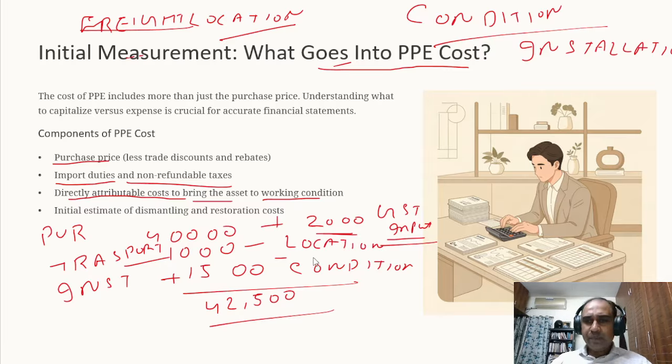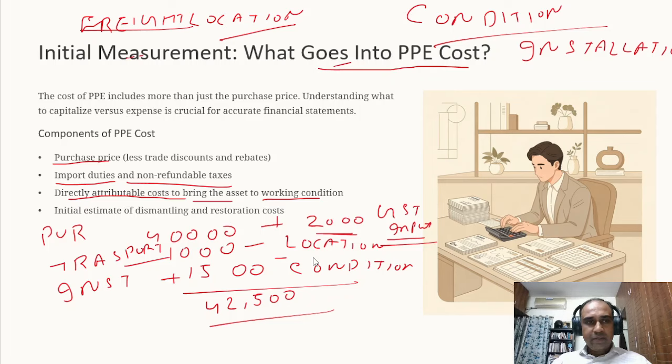So purchase price, and any cost which is directly attributable to bring the asset to a location and condition ready to use can be capitalized. A classic example is, for example, you are going to buy a very high-tech machinery which is only available in Singapore. Now you give a report, an import request.